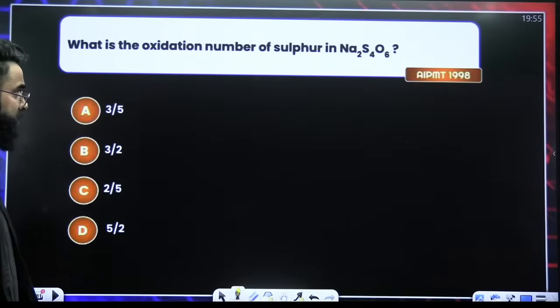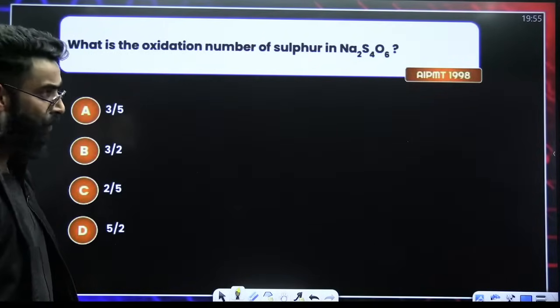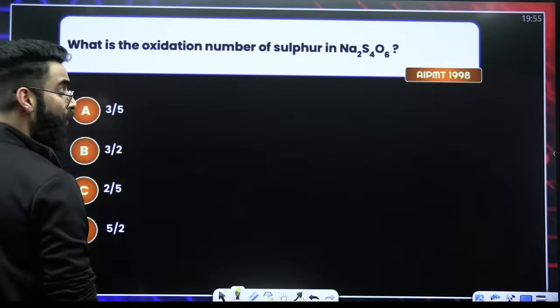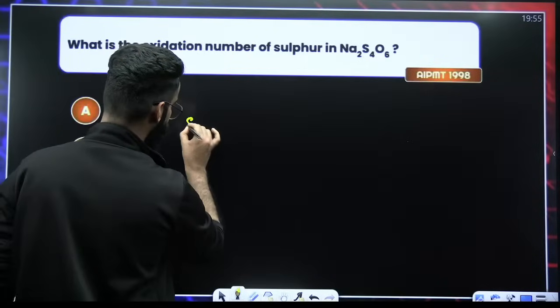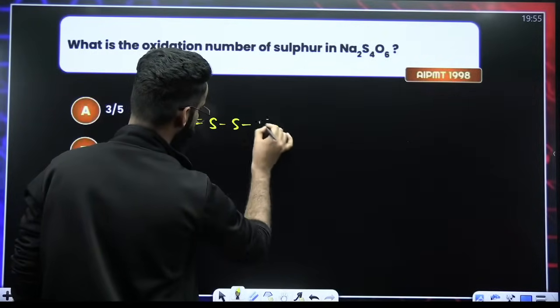What is the oxidation number of sulfur in Na2S4O6? Na2S4O6. My dear students, do you remember its structure? This is S4.